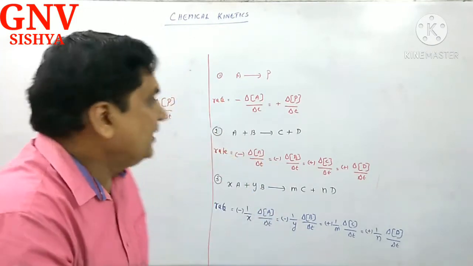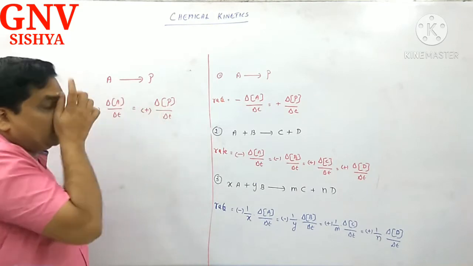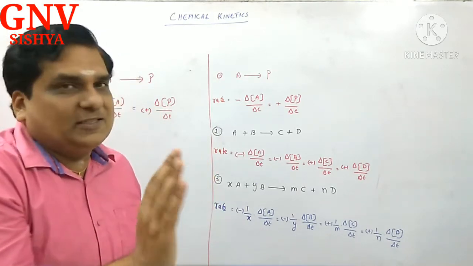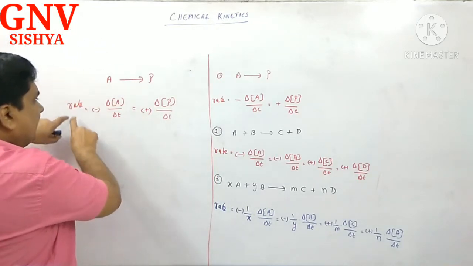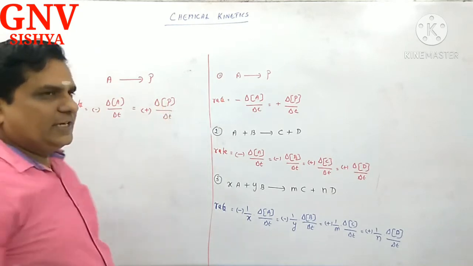In order to highlight that, we indicate a negative sign for reactant and a plus sign for product. We don't have such a thing called a negative rate or positive rate. These signs are not related to rate. This is related to the concentration of reactant, and this is related to the concentration of products.